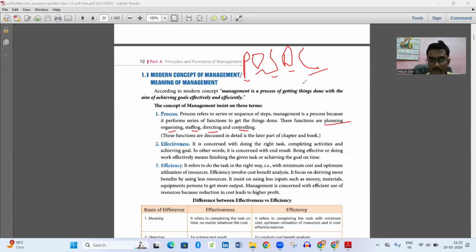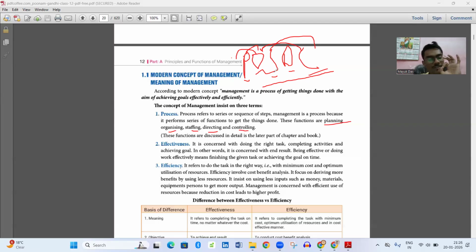Organizing. Organizing means how we are going to organize the thing, according to the planning. Remember one thing: POSDC is a sequence of steps, and not a single function can be interchanged. For example, organizing cannot come first, or controlling before staffing.